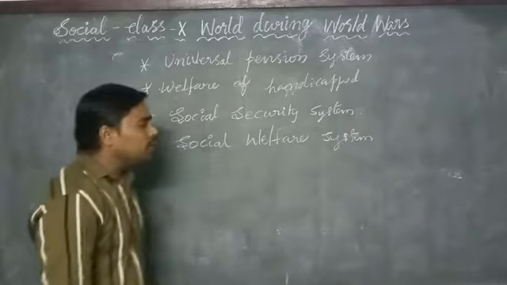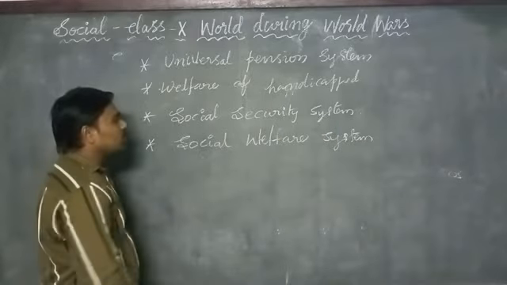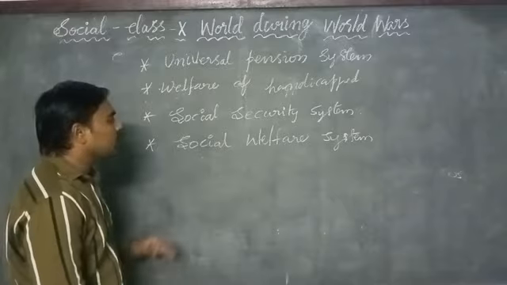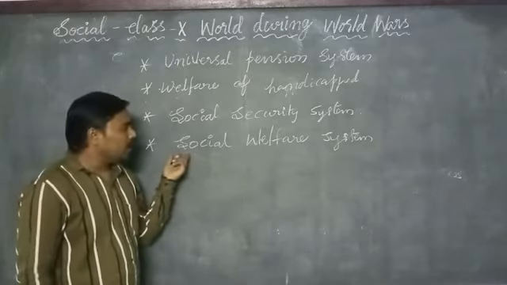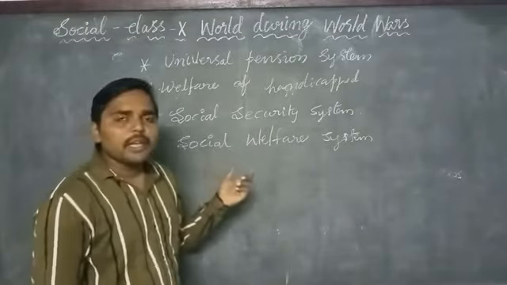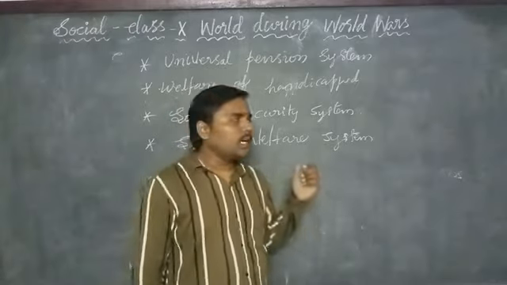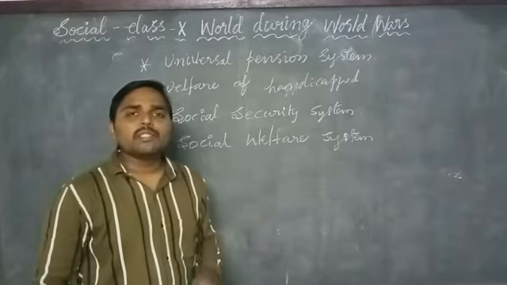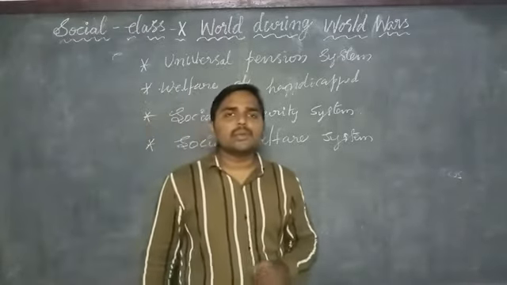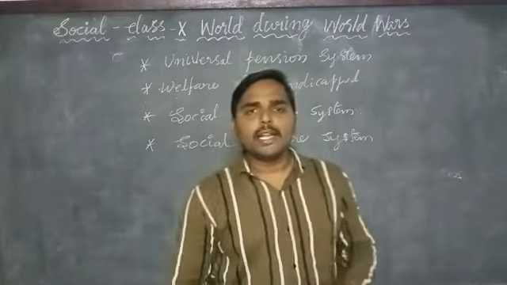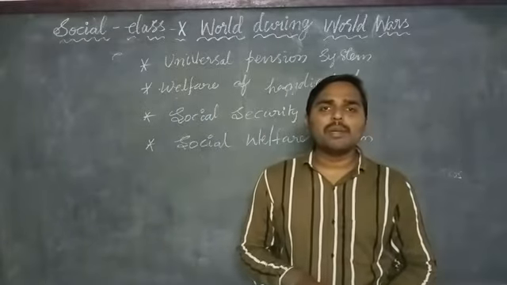And he also introduced the social welfare system in the US. Under this system, he wanted to supply basic amenities to all the people in the nation during the economic depression.